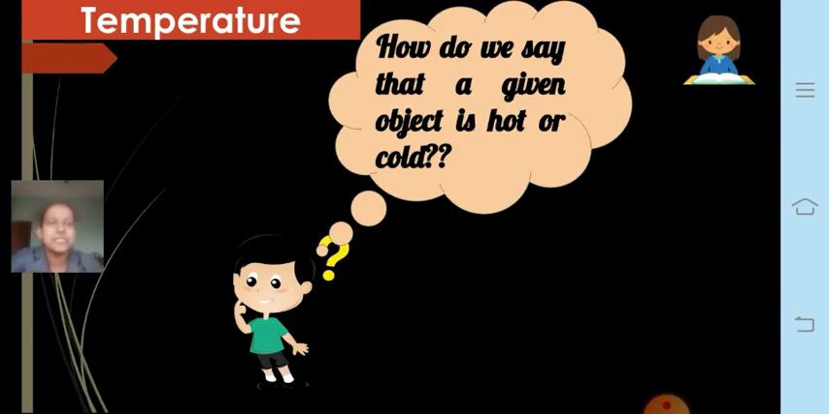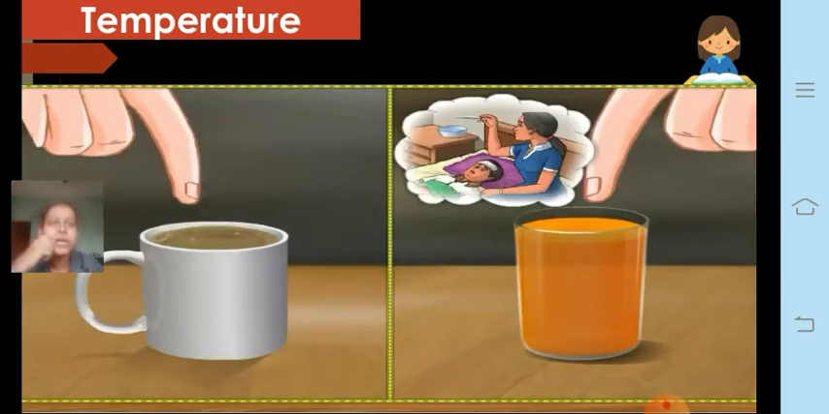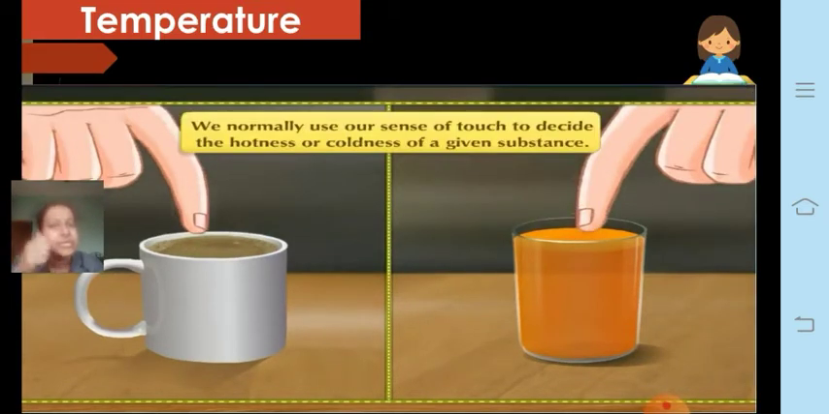Suppose like this, if it is given, you can touch and find out whether a given substance is hot or cold. So we normally use the sense of touch to decide the hotness or coldness of a given substance. But is it correct to do so? No. Will you always get an accurate reading of the temperature by just touching it?